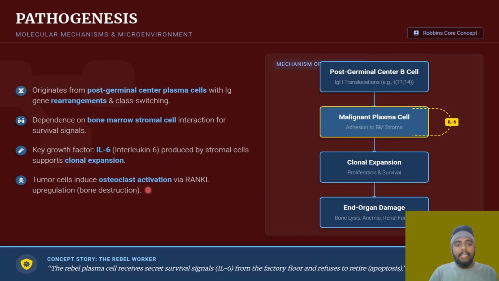Osteoblast formation is the bone formation, not bone marrow formation. Once the bone formation is inhibited and there is an increase in the destruction of the bone, there will be bone destruction. That is why in multiple myeloma, you will have multiple bone lytic lesions.